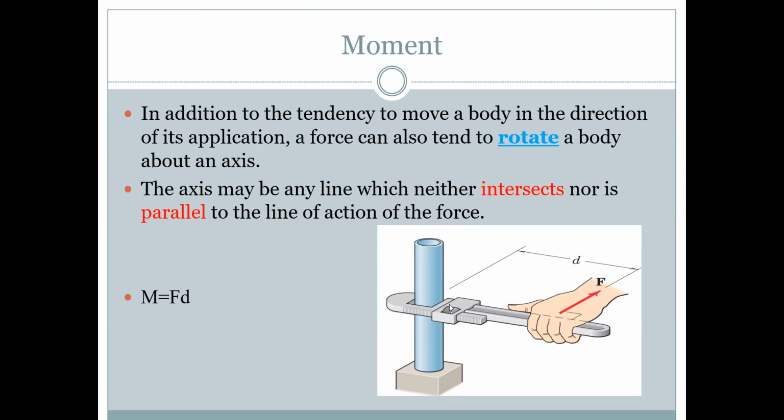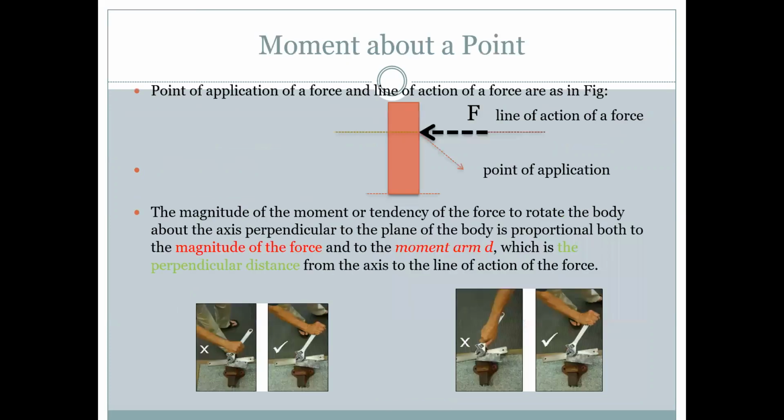The axis may be any line which neither intersects nor is parallel to the line of action of the force. As we can see, it is in the line of action of the force. It moves on its own axis when we apply force on it. This is known as moment. So, moment about a point.